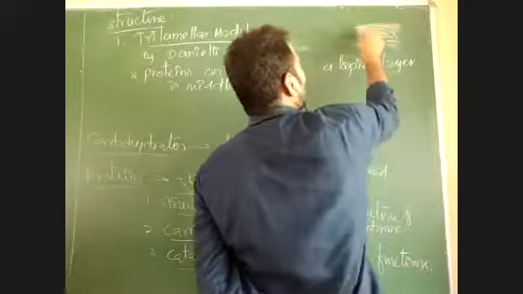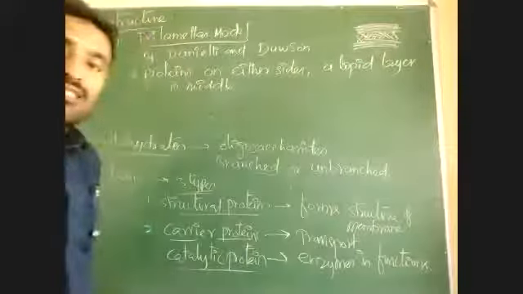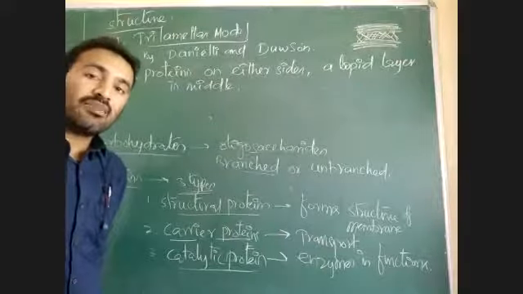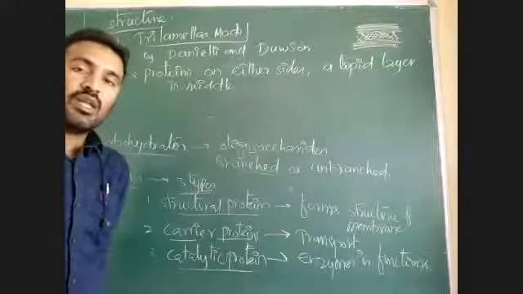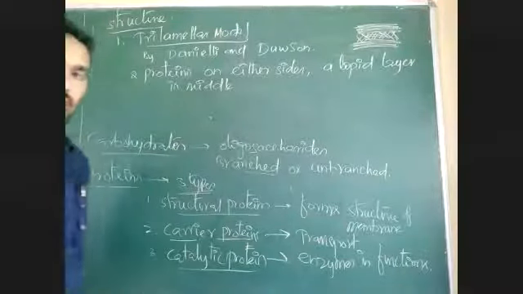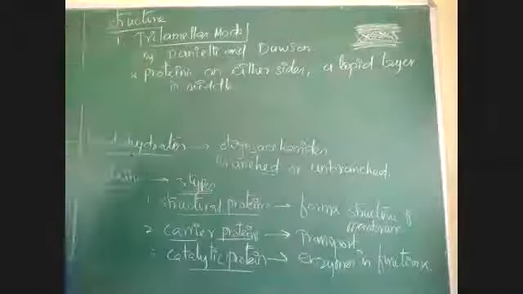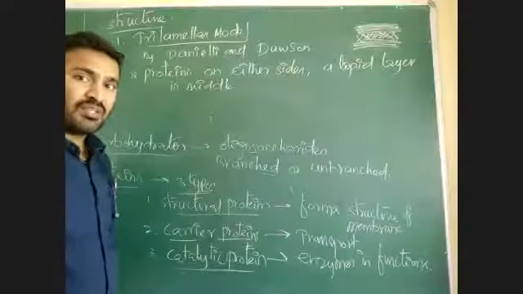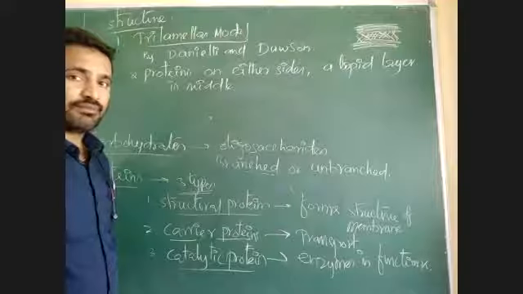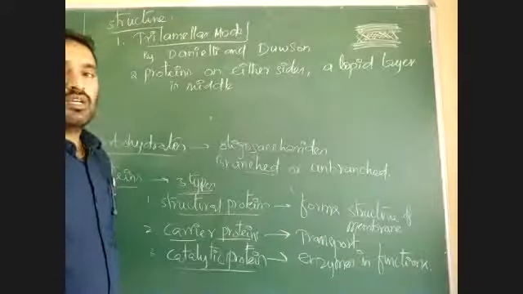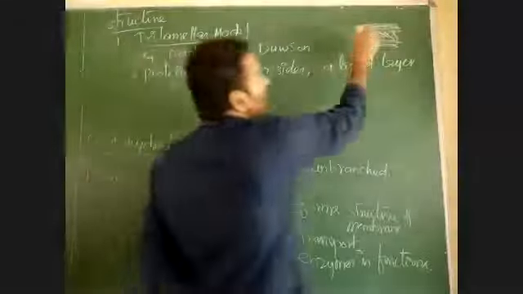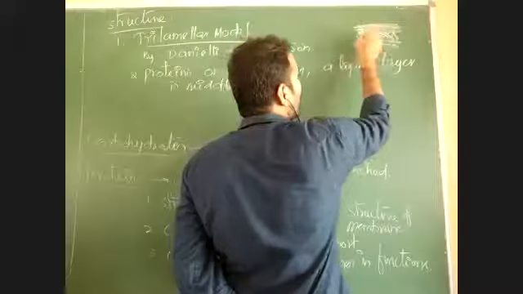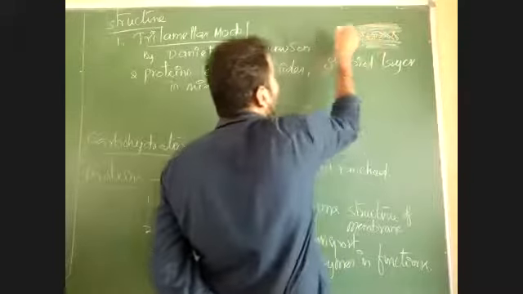It was proposed like that because the cell membrane has carbohydrates, lipids, and proteins. Carbohydrates are present in very small amounts. Lipids and proteins are present in very high amounts. I told you, proteins are around 52% and lipids around 40% in the cell membrane of RBC. So there may be a protein layer on one side, another layer on the other side, and at the center a lipid layer.